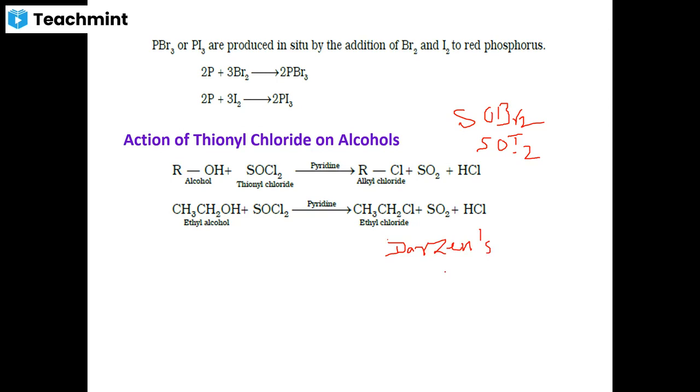Reaction of alcohol with hydrogen chloride in the presence of anhydrous zinc chloride to form alkyl chlorides is called Groves method.